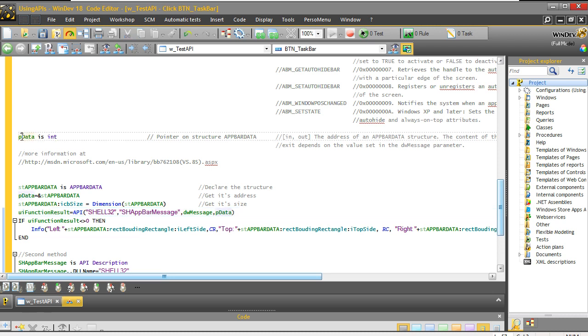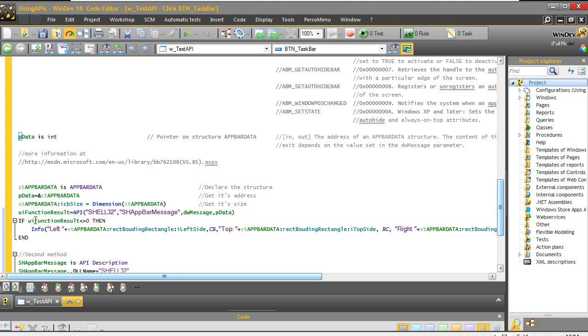I wanted to emphasize the fact that this is a pointer on a structure, so the P is for pointer. It's a choice. You can do it a different way if you want to. But after that, inside it's a structure, and the structure is APPBARDATA, and the APPBARDATA is defined over there. So all that is working fine.